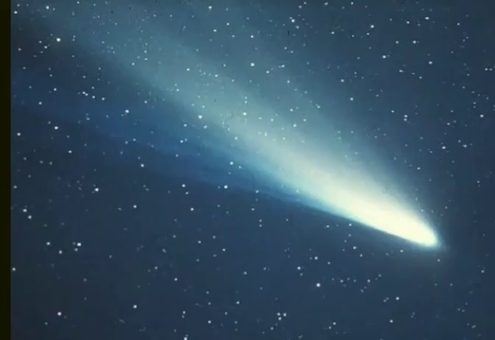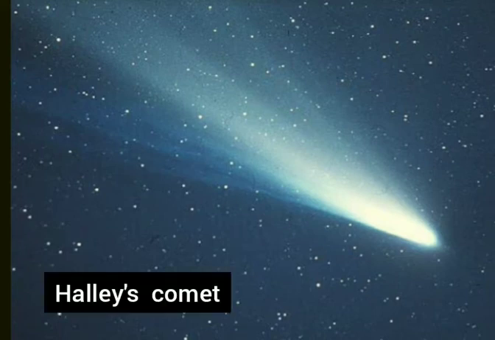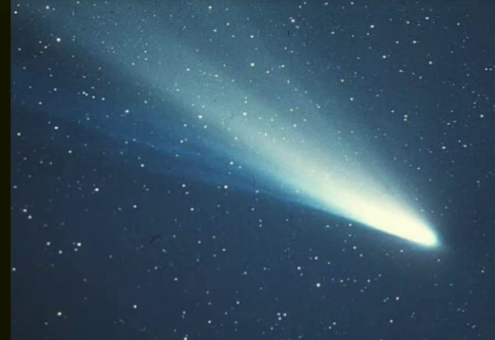Many comets are known to appear periodically. One such comet is Halley's Comet, which appears after nearly every 76 years. It was last seen in 1986.